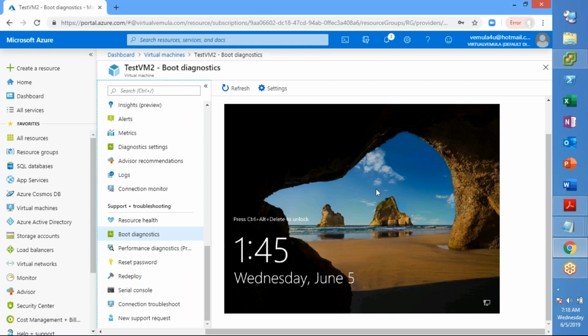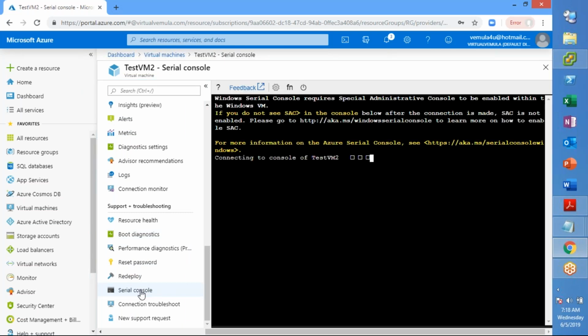So what you can do is, you have an option here called serial console, right? Now this serial console will help you to connect to the VM through a COM port, right? If you worked at least 10 or 12 years back, we used to have a serial port through which we connected to the physical servers, right?